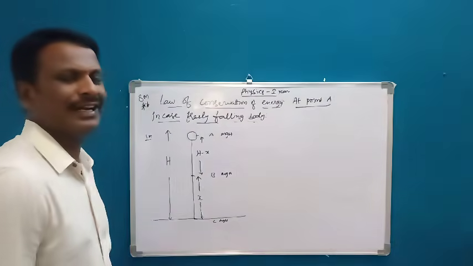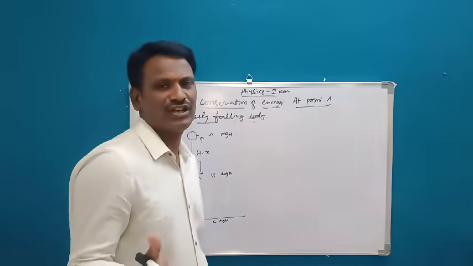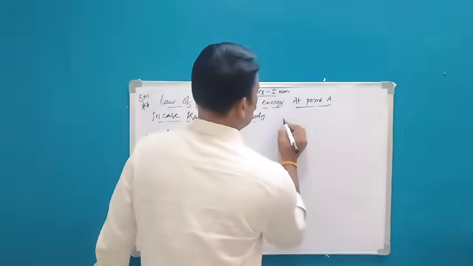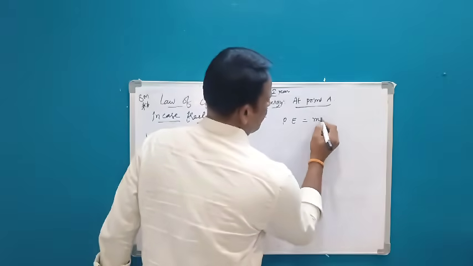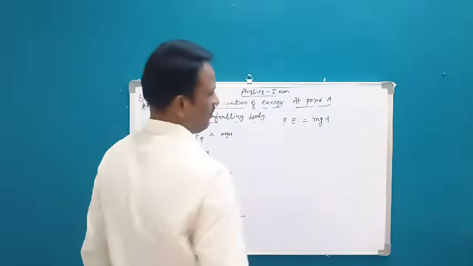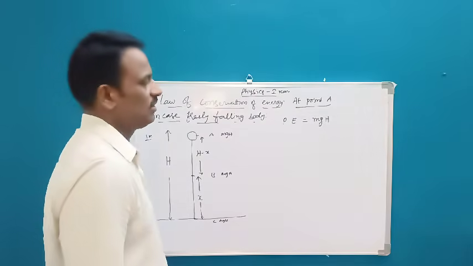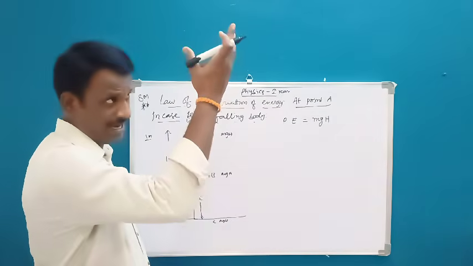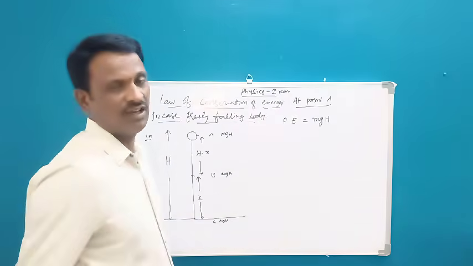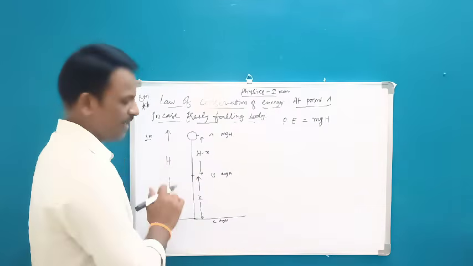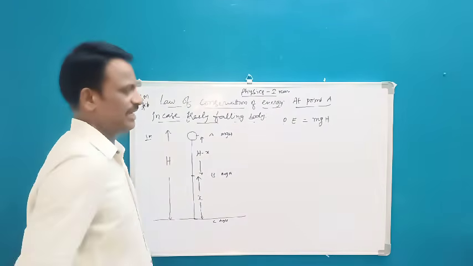So mechanical energy is the sum of potential energy and kinetic energy. So what is potential energy here at point A? We know the formula mgh, because the mass of the object is m, and as it is going to fall down, gravity is going to act on it, so g, and A is at a certain height of h. So in this case it is mgh.